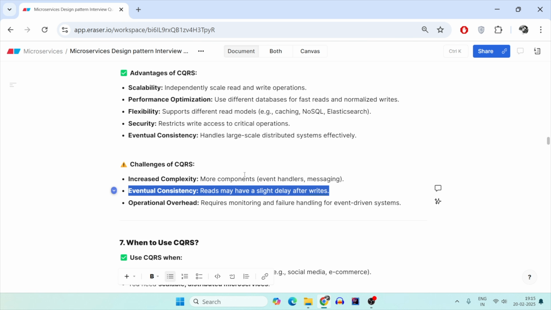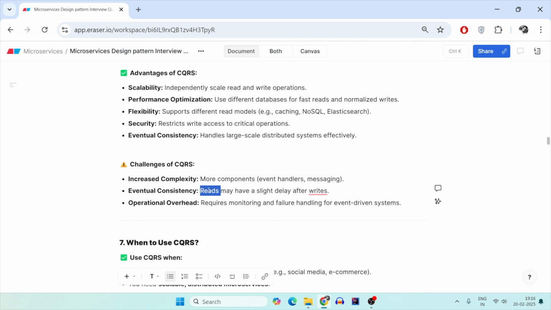What does this mean? If you're writing something, it is given to Kafka, and Kafka is not synchronous communication. That means it will be added to the topic, and whenever the runner runs and listens to it, it will fetch the event and update the read table. And when you read, there might be a chance that before Kafka reads the event and updates the read database, you might read the old data. So dirty read is a very big problem with the CQRS design pattern. When it is heavily read and sometimes writes are also frequent, then you will be in trouble.